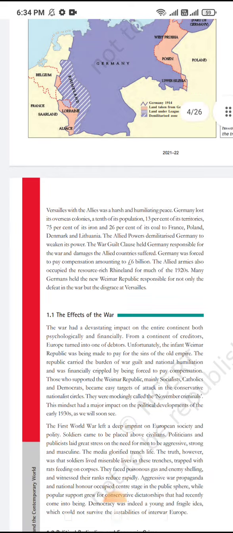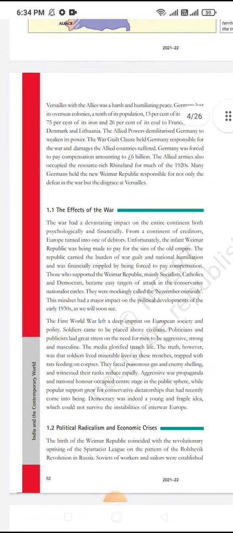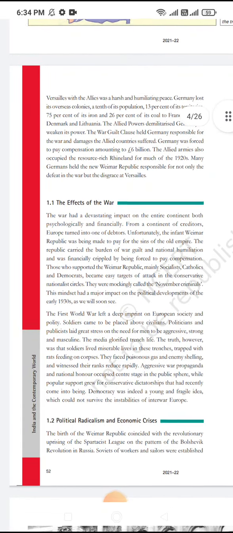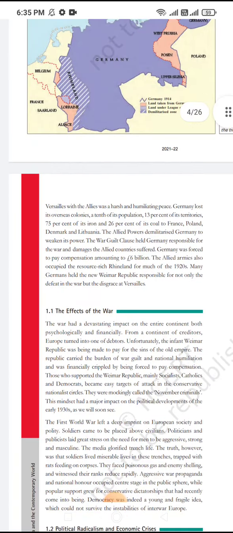And in 1923 a situation came about: hyperinflation. This is a situation when prices rise phenomenally high. Then the US supported Germany through the Dawes Plan, because they gave some amount of money to Germany and provided a helping hand.